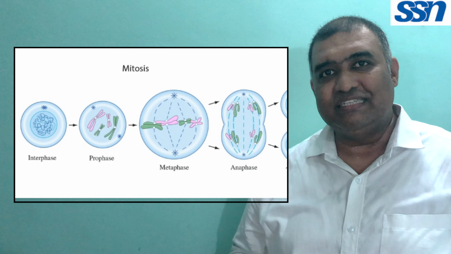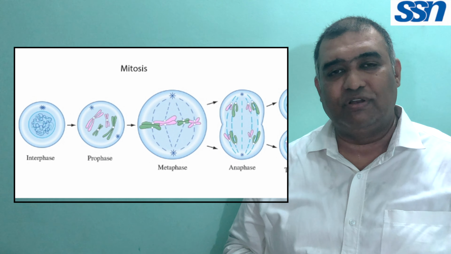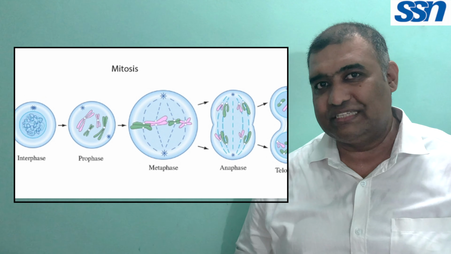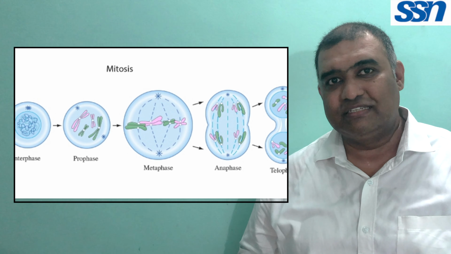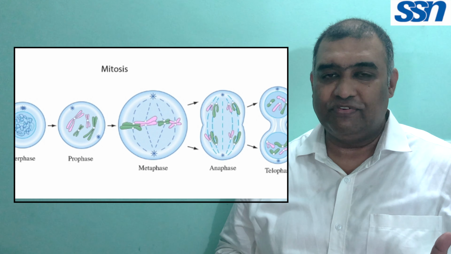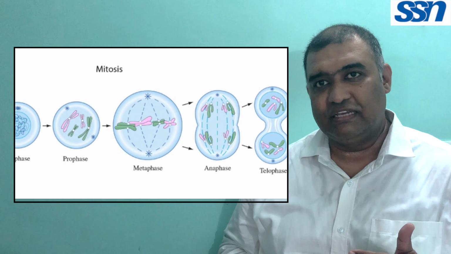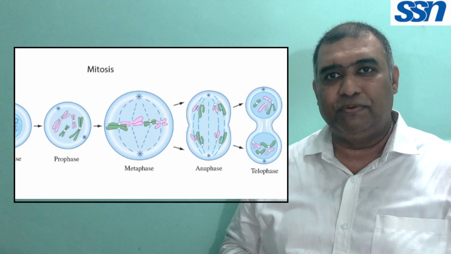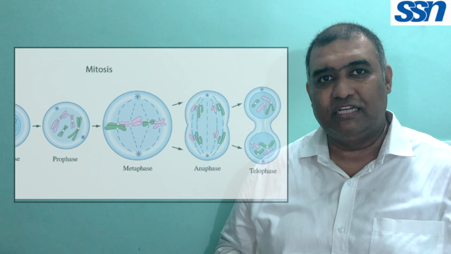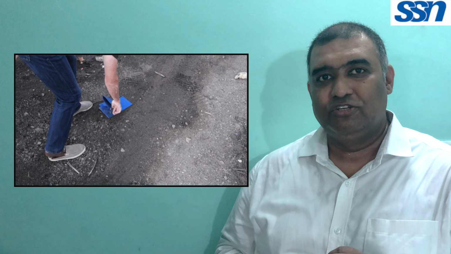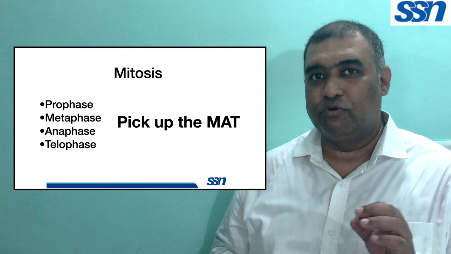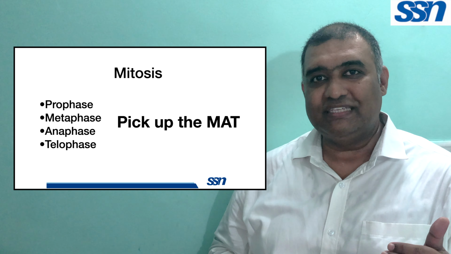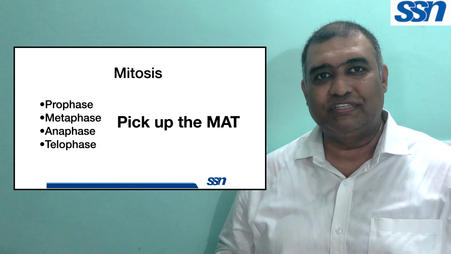Karyokinesis, that is the division of the nucleus in mitosis, takes place in 4 phases. First one is prophase, second is metaphase, third is anaphase, and fourth is telophase. A small mnemonic will help in remembering the sequence: pick up the mat. P is prophase, and for MAT: metaphase, anaphase and telophase.